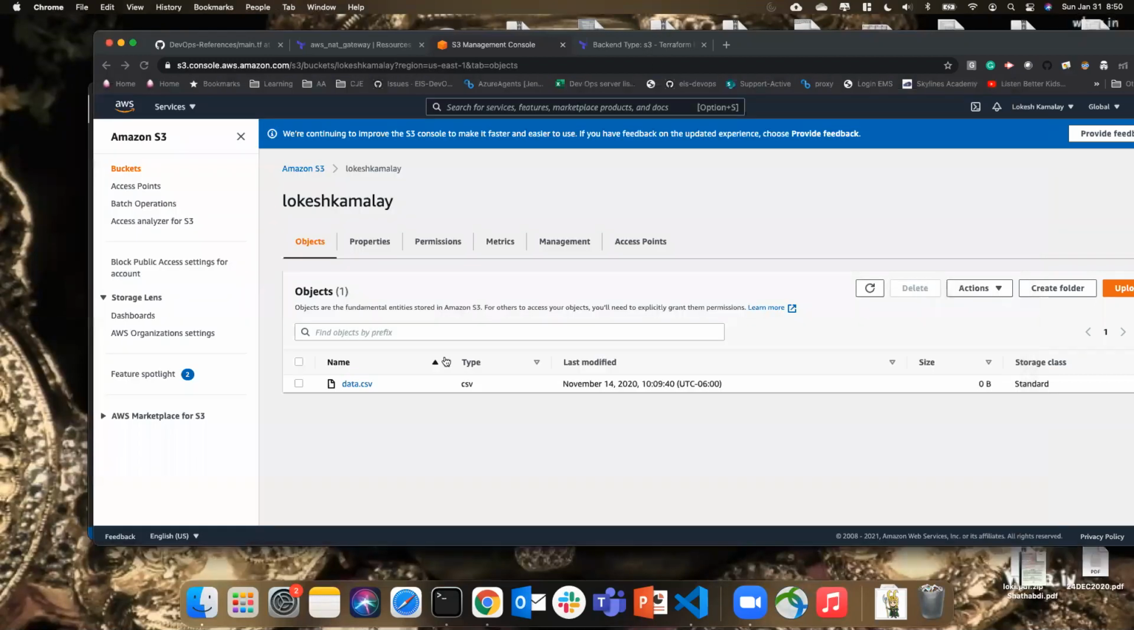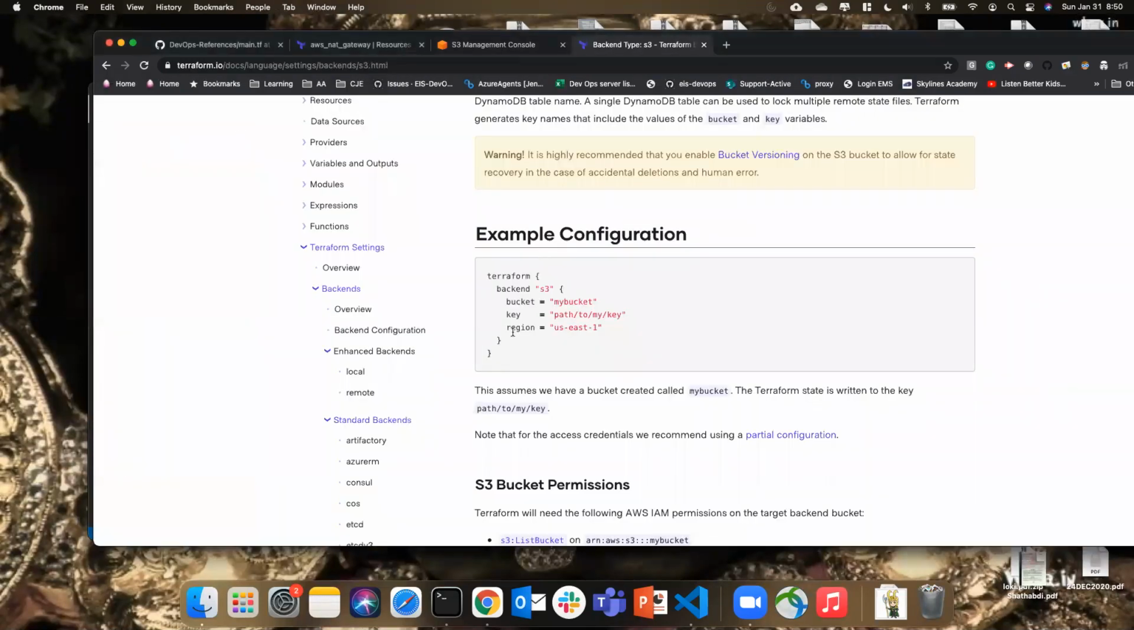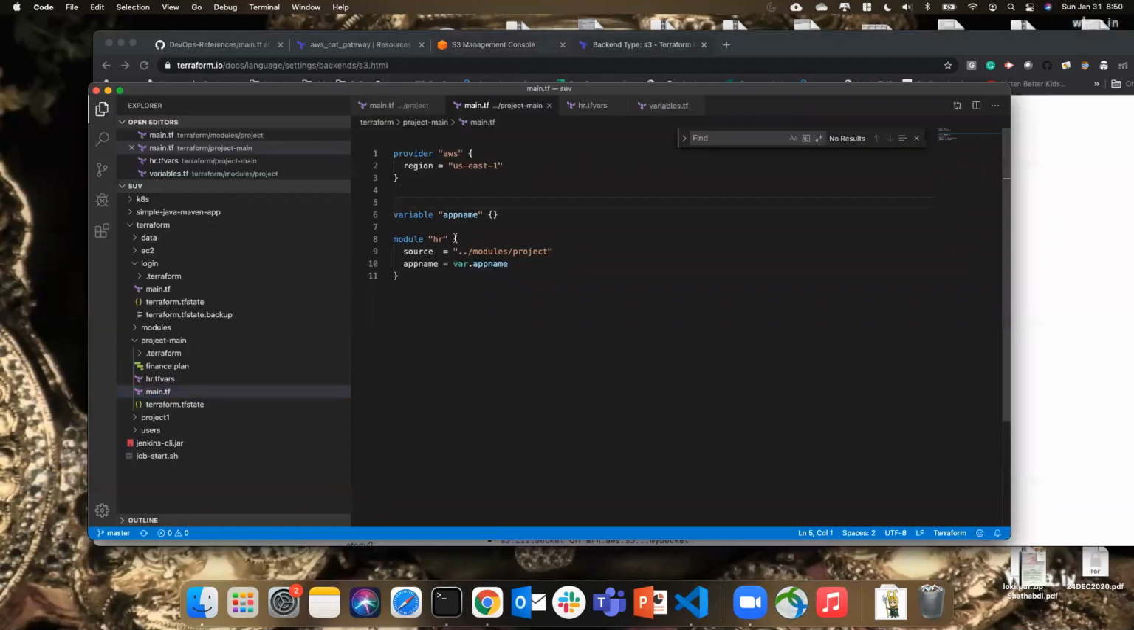So for the backend, the section is this. I copy this as it is. Come back here. So Terraform backend is S3, bucket name. So what is my bucket is, this is not my bucket. This is my bucket key. So where you want to keep the file. So I'm going to create a directory Terraform slash. So this is going to be my finance, right?